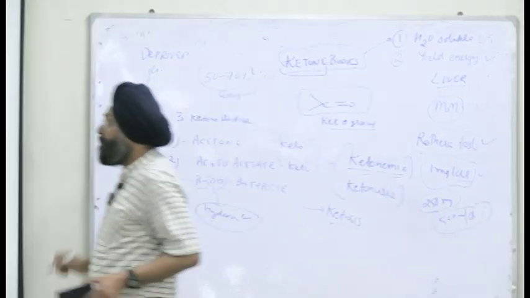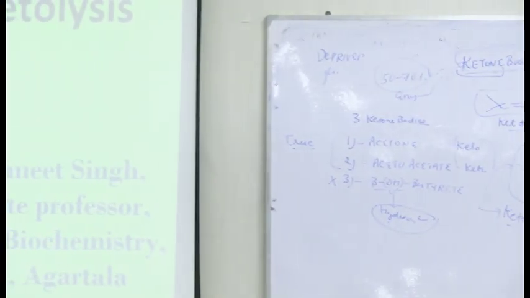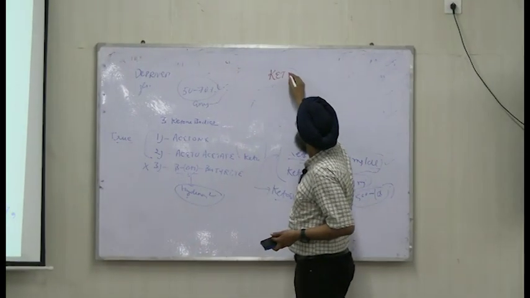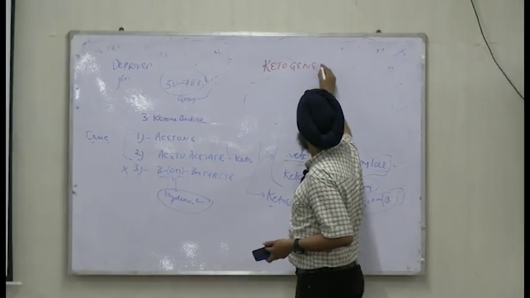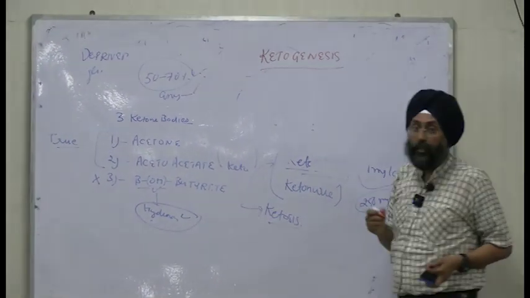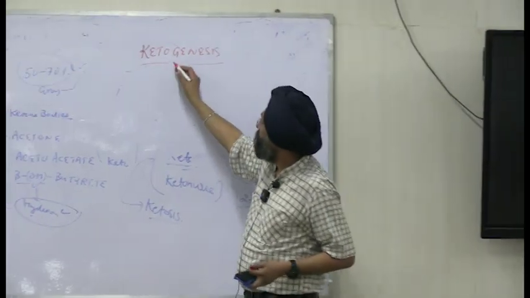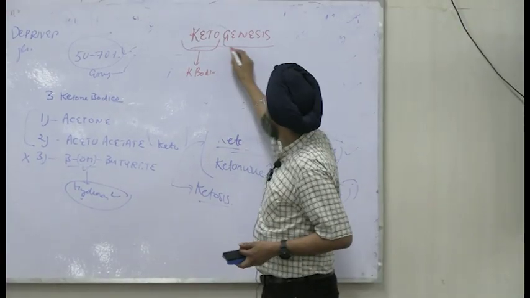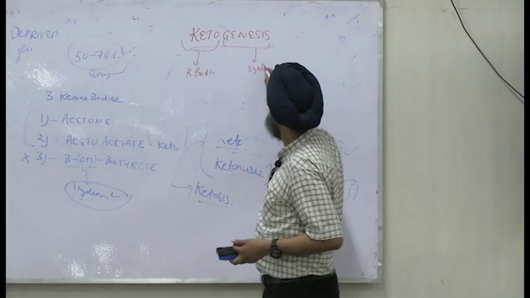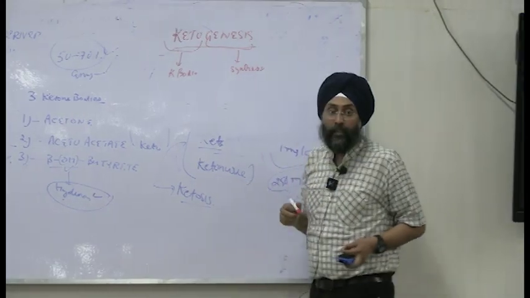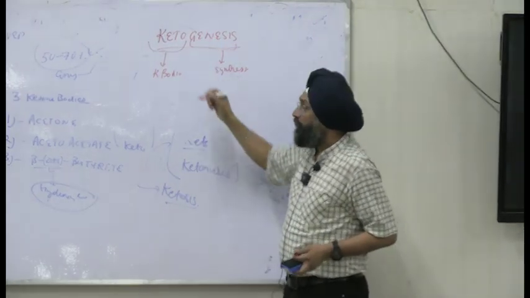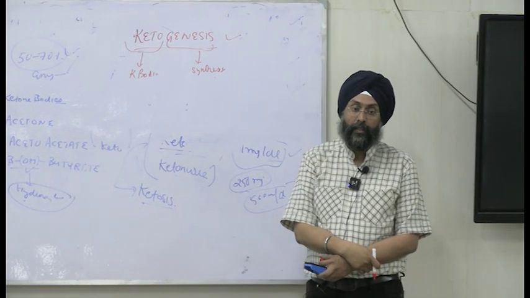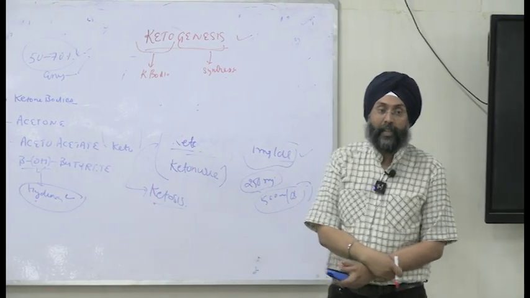Now we'll discuss the metabolism. So first is ketogenesis. Ketogenesis, what does it mean? See the name, ketogenesis. Keto means ketone bodies and genesis means to synthesize. The mechanism of synthesis of ketone bodies is known as ketogenesis. What is the raw material?